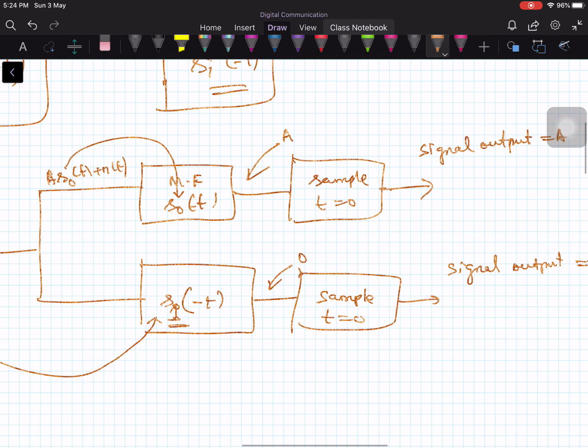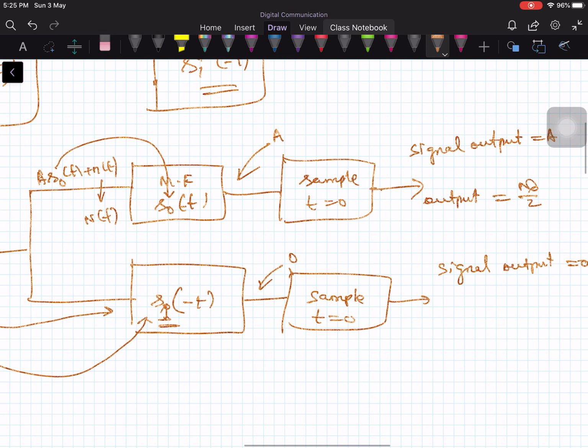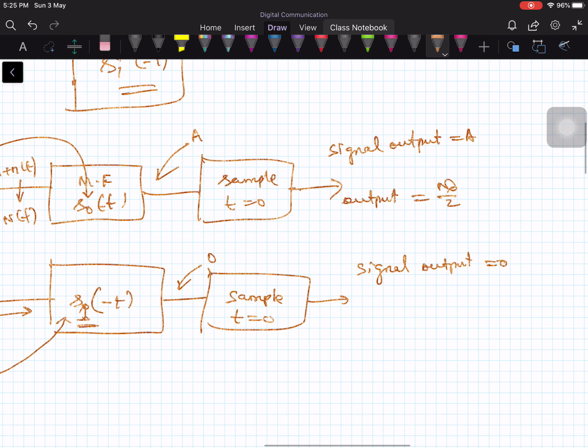What about the noise part? If you take the noise in the power spectral domain, the output noise power is n naught by 2. The same noise is coming to the second filter also. Therefore this filter also will give the output noise power, the output noise variance, n naught by 2.